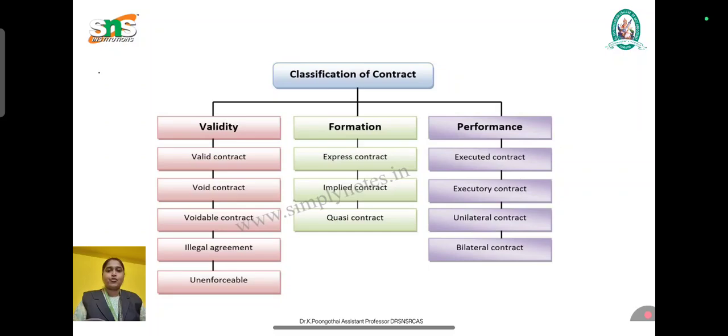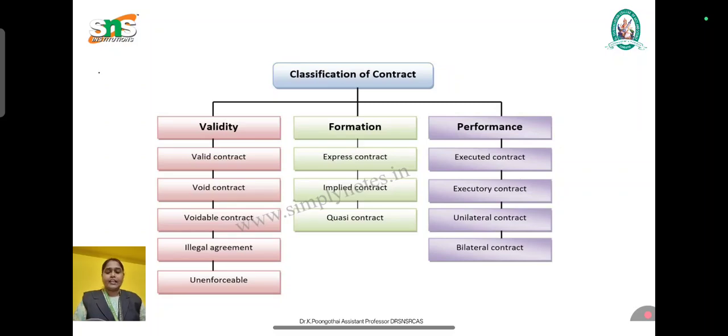Here we have two types, bilateral and unilateral. Bilateral means both parties agree to perform. Unilateral means only one party performs, so that is known as unilateral.